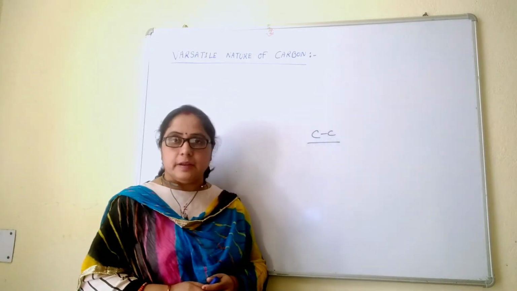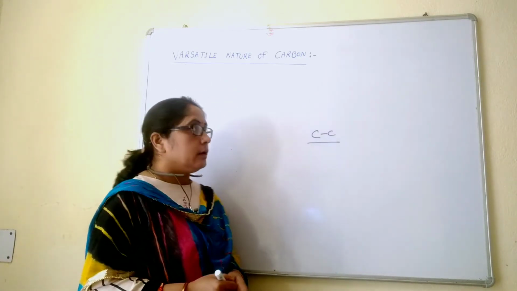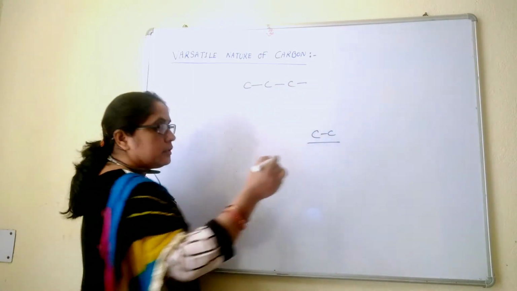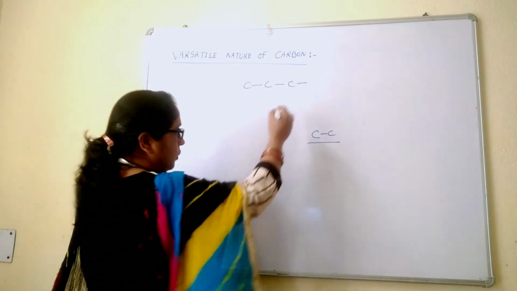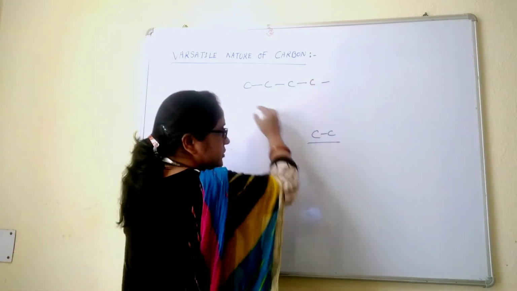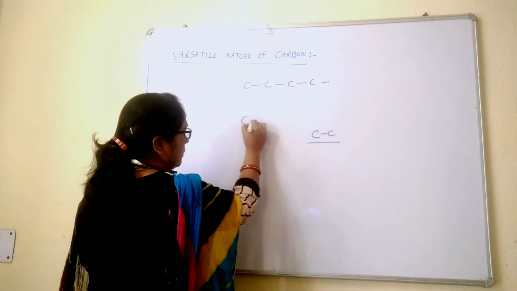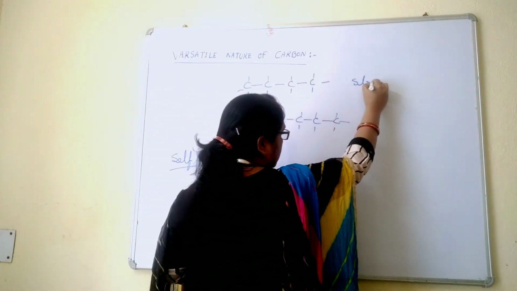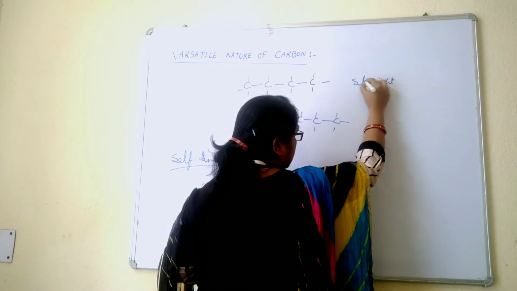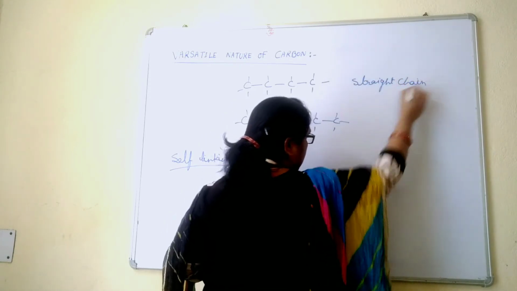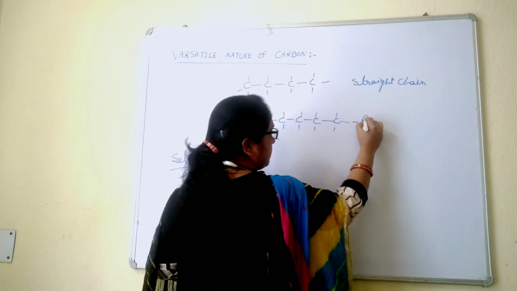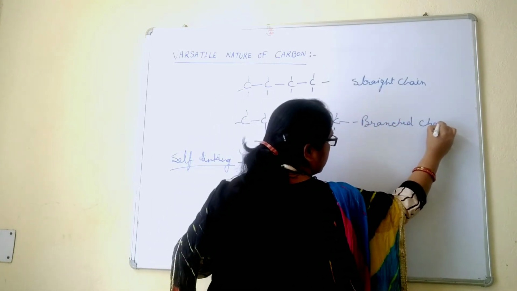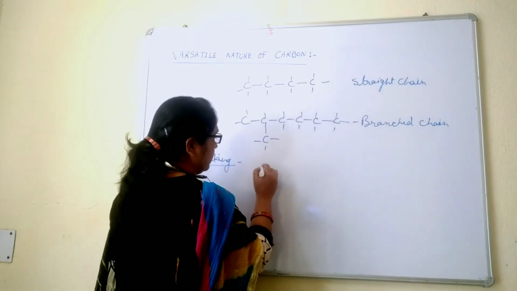Catenation is the self-linking property in which carbon atoms link with a number of other carbon atoms to form straight chain, branched chain and closed chain.